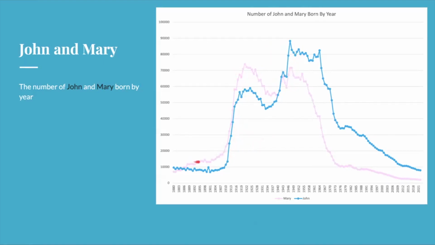And while there are, at the start, more Marys, around the end of World War II, Mary doesn't have nearly as many as John. Additionally, John tapers off slower and later than Mary, which tapers off faster and earlier, and that's why there's a million more Johns.